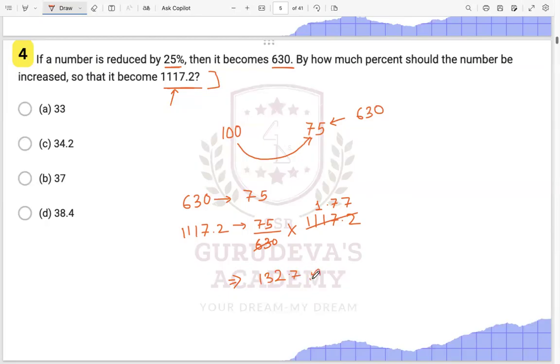Or you can write this as 133%. So as the value of this was 100 before and it has become 133 now, it is an increase of how much percent? This is an increase of 33% over here, right? It is an increase of 33% over here. Have you all understood this particular question? Yes.